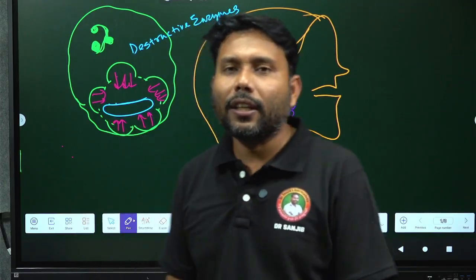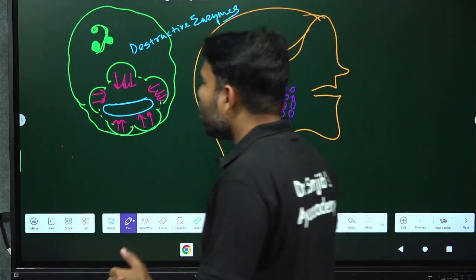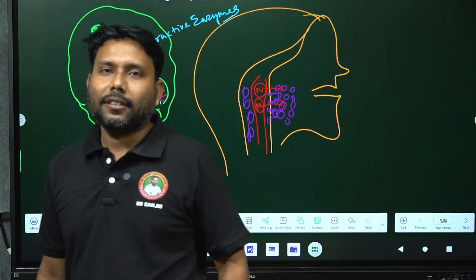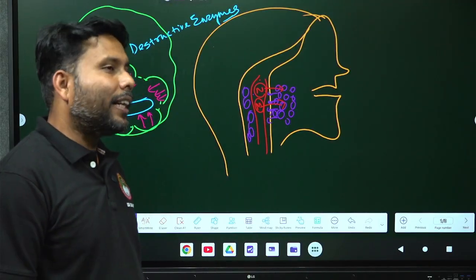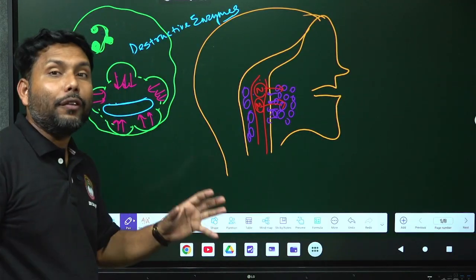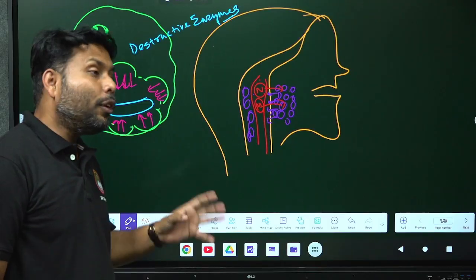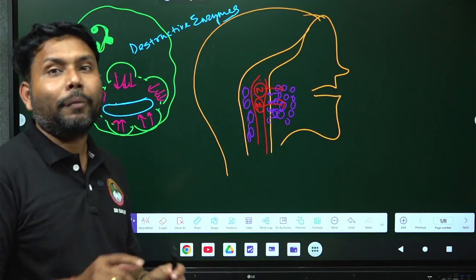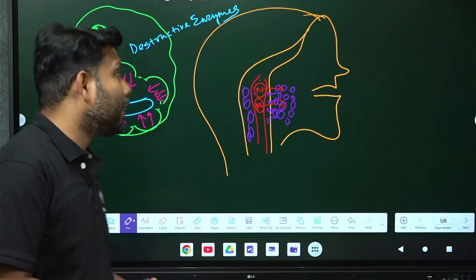Then let me discuss with you one more thing. On the bacterial side, there are antigens. You know antigens, every bacteria has antigens, and the antigens are of different types. You cannot get the same type of antigen in one bacteria. In one bacteria, you will get different types of antigens.